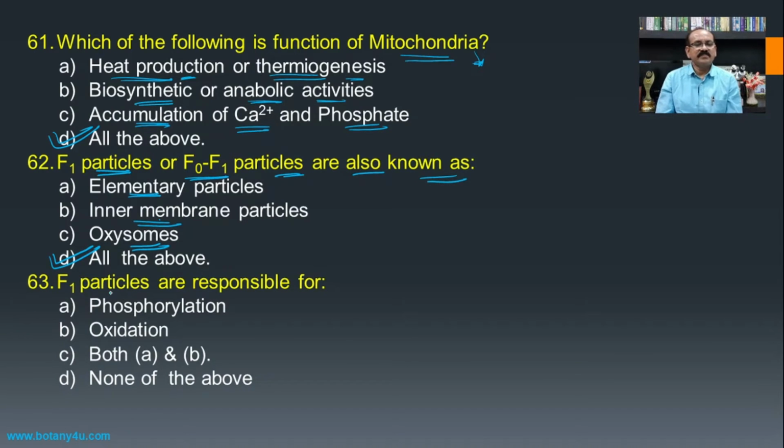Then F1 particles are responsible for, if we see these F1 particles which are present in the mitochondria, they are responsible for phosphorylation, meaning oxidative phosphorylation, the formation of high energy phosphate, and oxidation. So both these processes are carried out in association with the F1 particles of the mitochondria, and hence both A and B become the answer for this question.